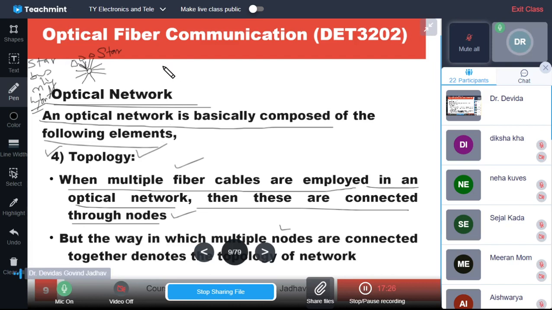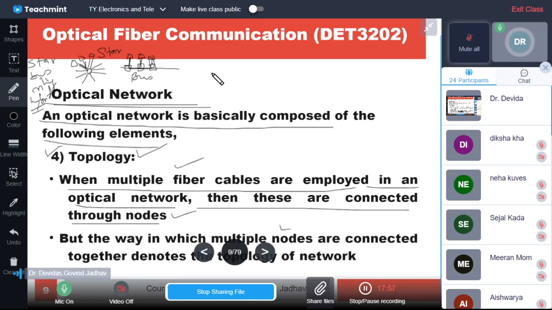Similarly, there is bus topology. There is a bus, and to this bus a device is connected. To this bus a device is connected. To this bus a device is connected. So this device can communicate with another device through the bus. In this way, devices communicate with each other through the bus. So this is bus topology.